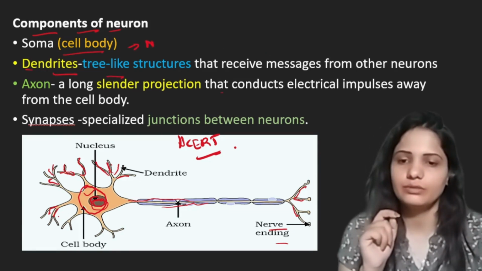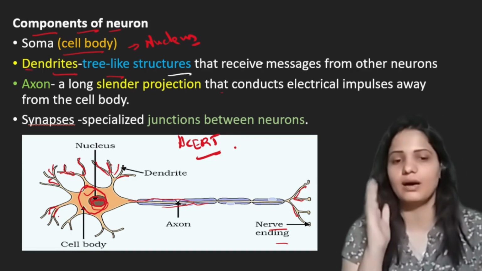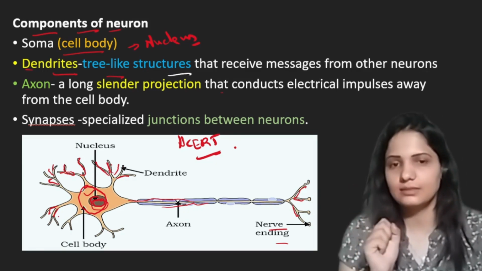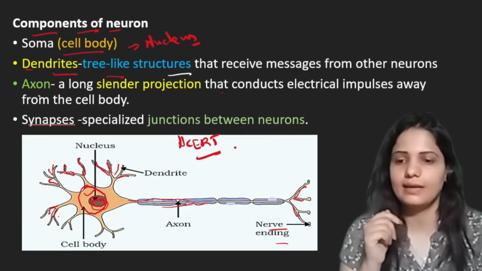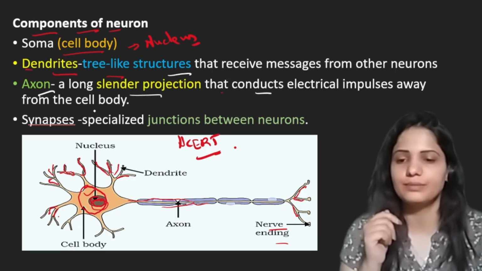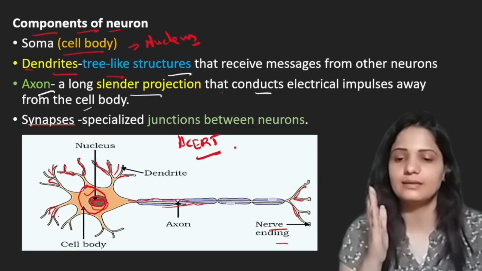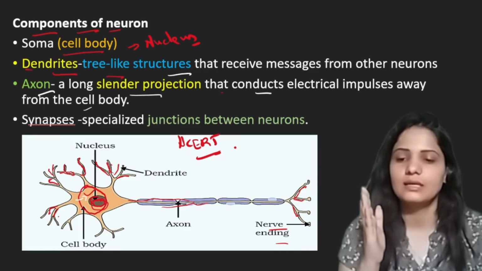Let me write down here, nucleus. And dendrites, tree-like structures, receive messages from other neurons. These dendrites are the receivers which receive stimulus from other neurons. Now axon. Axon is a long slender projection that conducts electrical impulse away from the cell body. They conduct nerve impulse. See, the nerve impulse is received by the dendrite, then the dendrites transfer this nerve impulse to the cell body, and from the cell body it is carried out by the axon away from the cell body.